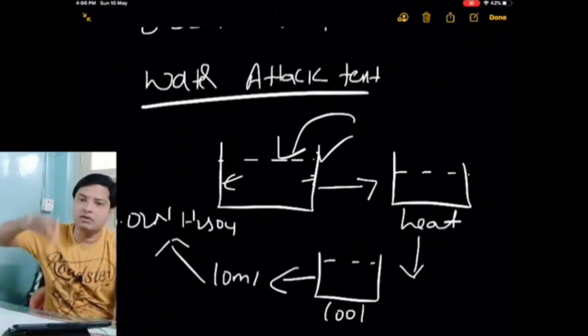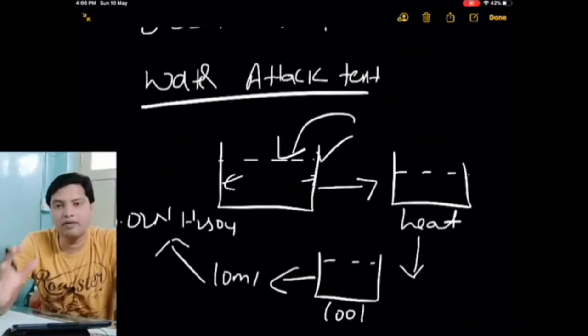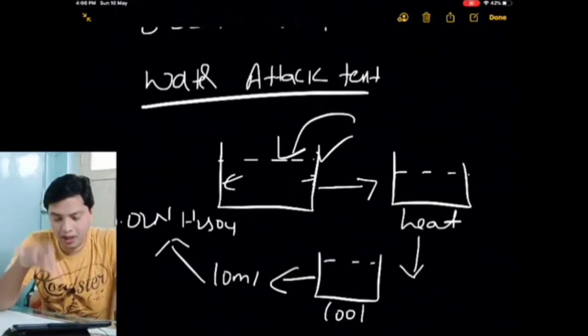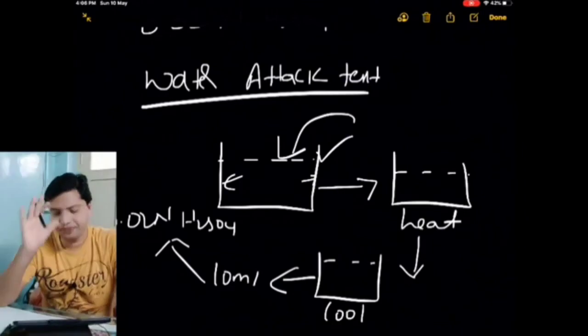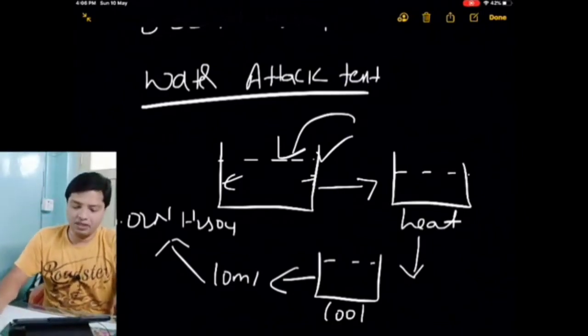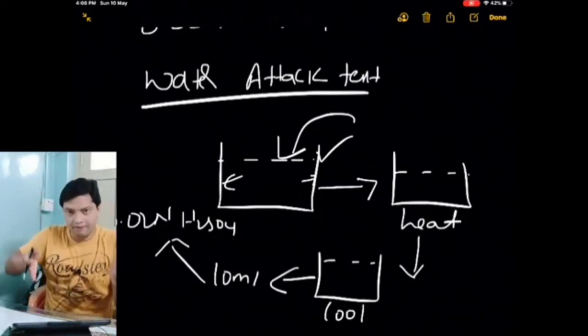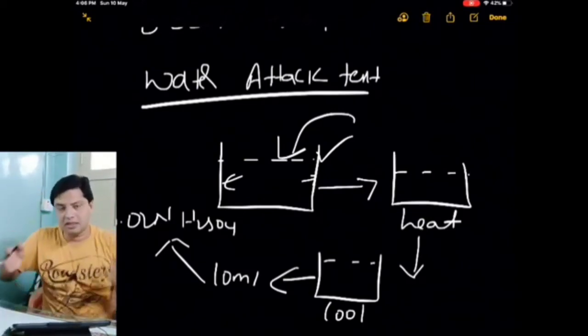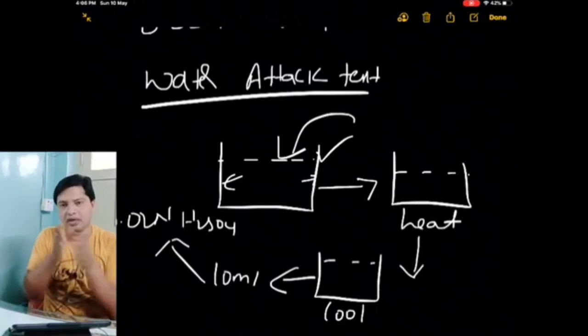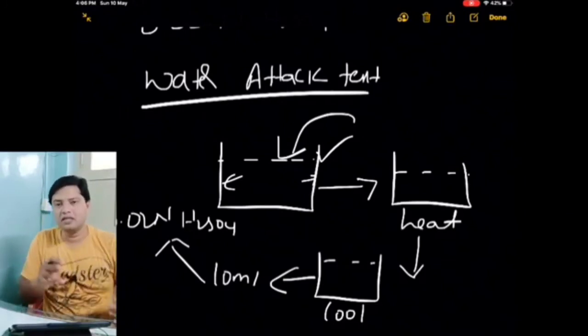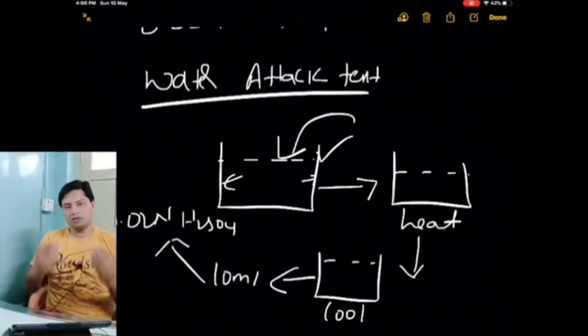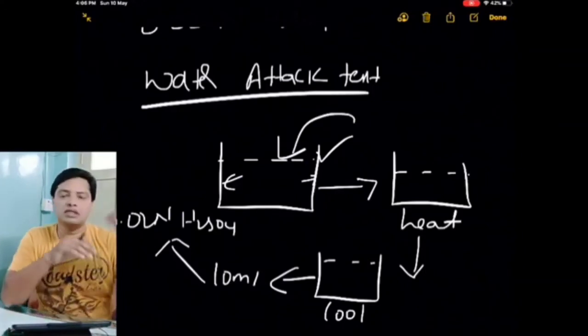Here also we try to see what is the alkalinity given by the type of glass. Why is the name water attack? Because we keep water inside. We don't break the glass; surface alkalinity is what we are going to try to see here. We keep water inside and we heat. This water will attack and get that alkalinity into itself, and we will try to see how much alkalinity